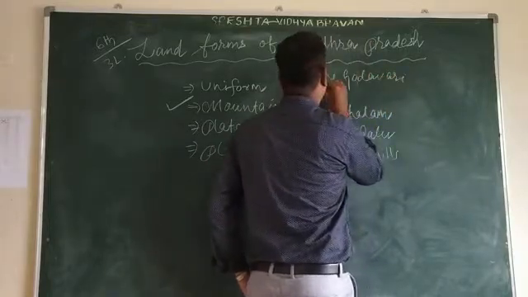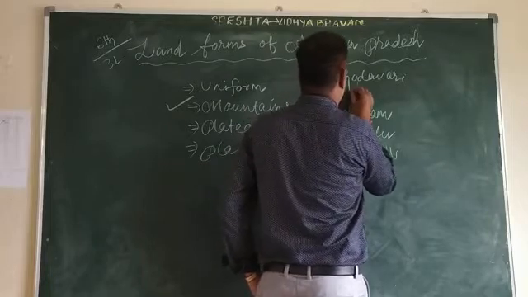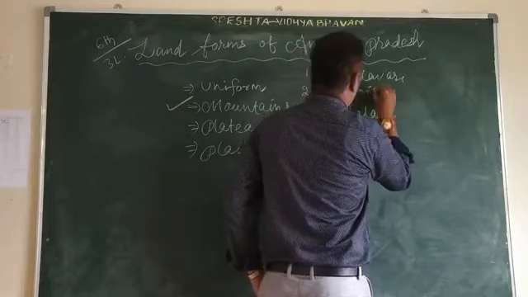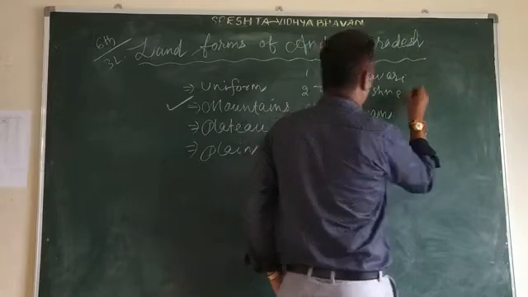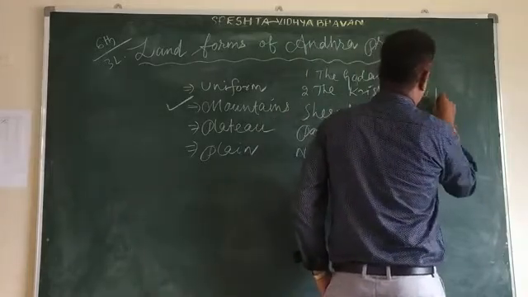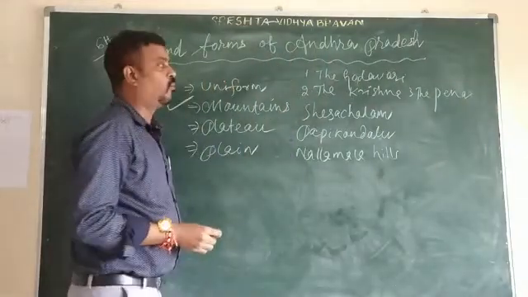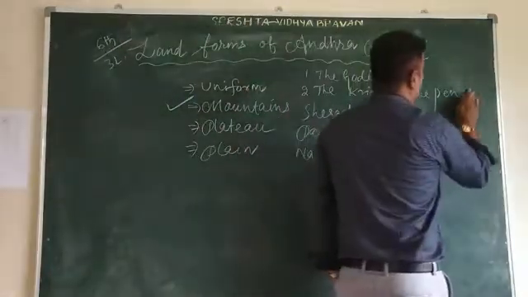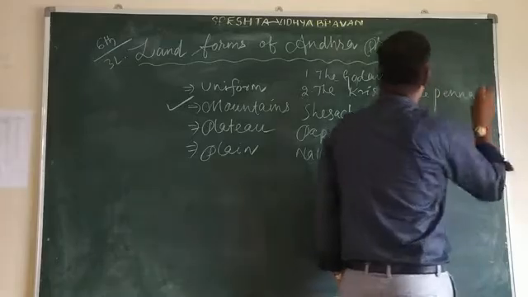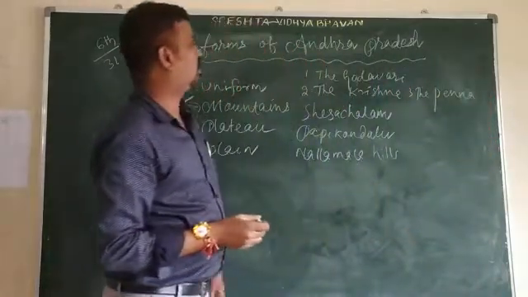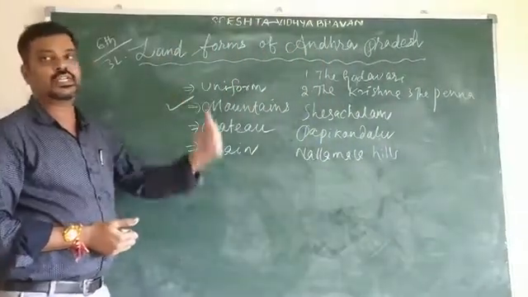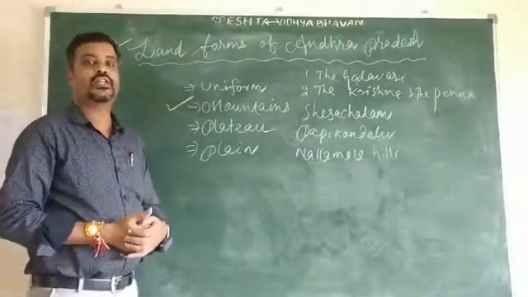Second one is the Krishna. And the third one is the Penna. These are the most important rivers in our state.